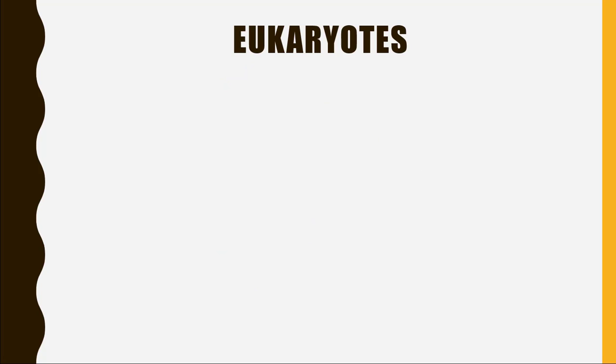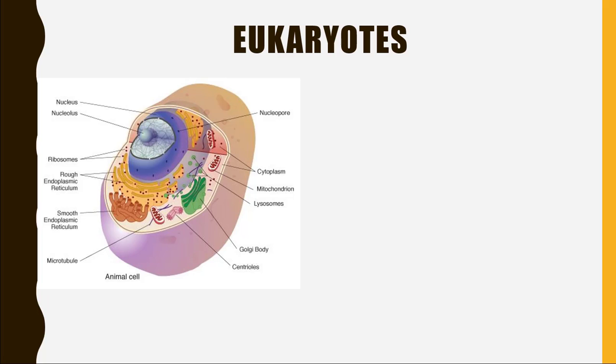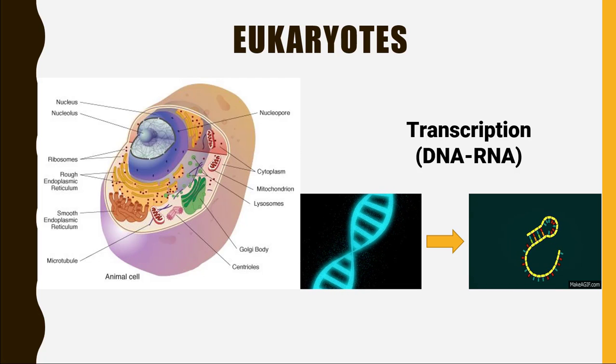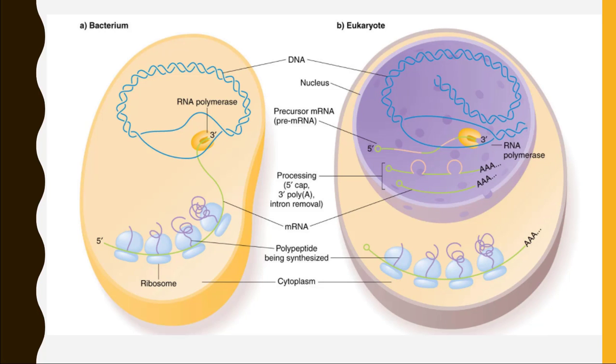Eukaryotic organisms are those organisms in which we have a true or well-defined nucleus present inside their cell. Transcription is a process in which DNA produces RNA, and that process is called transcription. Unlike in a prokaryotic cell, in which transcription and translation occur simultaneously, in eukaryotes transcription occurs inside the nucleus. Then this messenger RNA will come out into the cytoplasm, and here the process of translation will start.